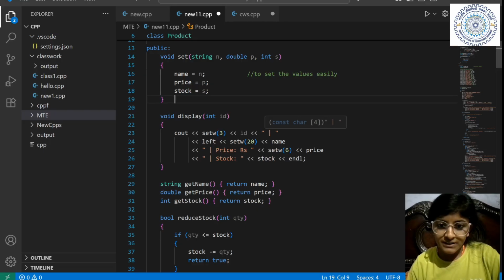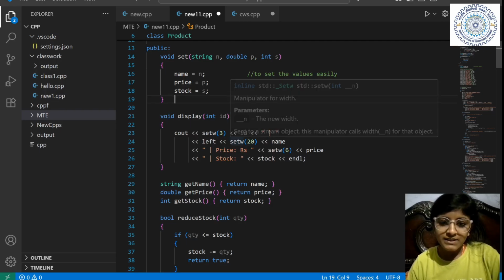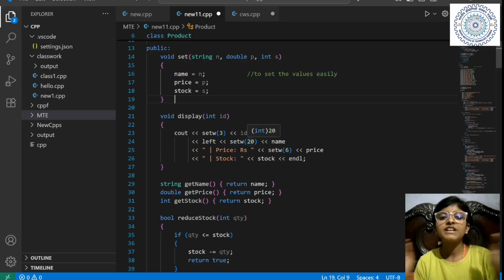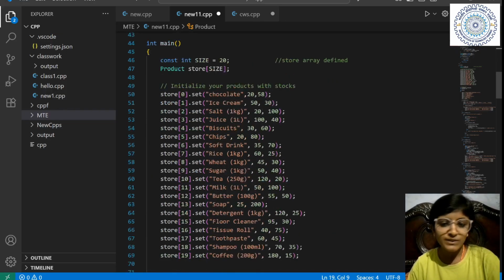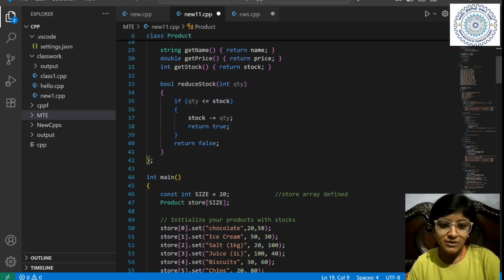Then it will print this vertical line here. Then it will left align, which means it will be written on the left, and we have taken a width of 20. None of our names is greater than 20, so 20 spaces are reserved.